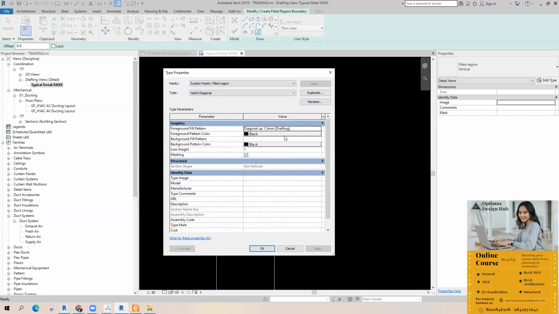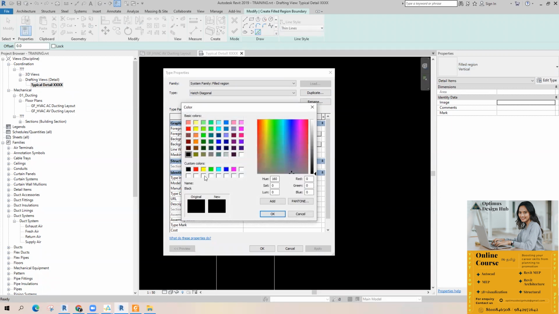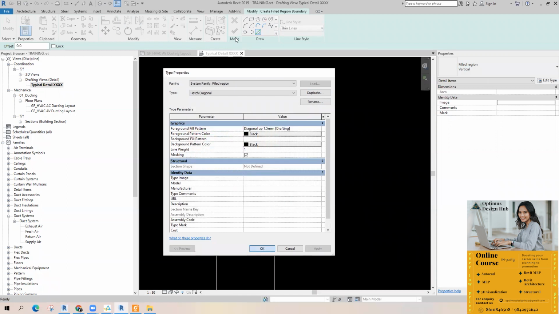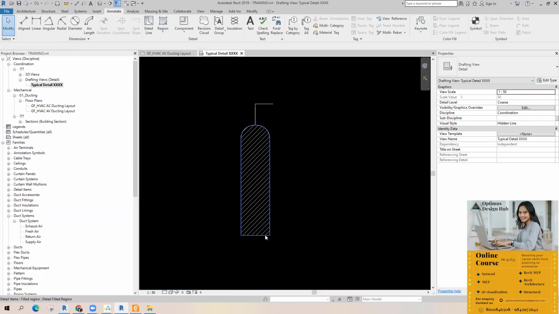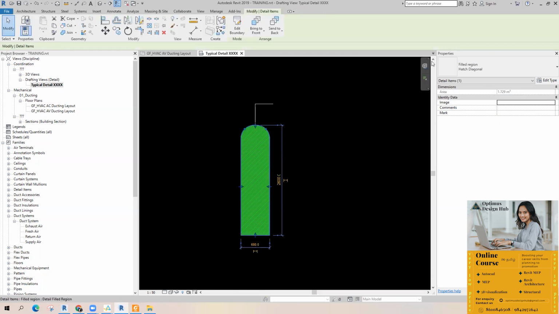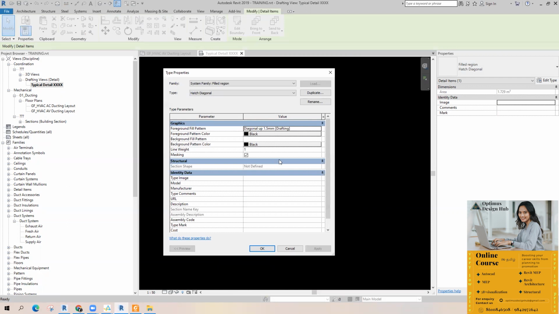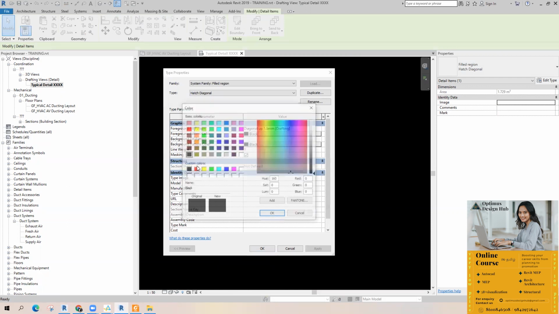If you want to give the foreground pattern a color, you can change it. I'm not going to change it, just click OK. That's one. If you want to edit it, select the hatch. You can edit it, no problem. If you want to change the color, you can change the color also.